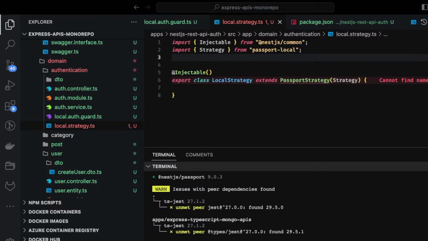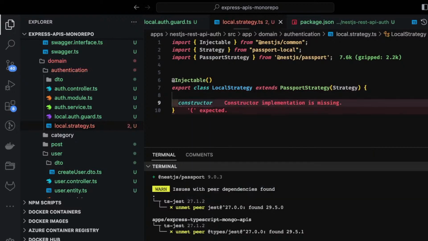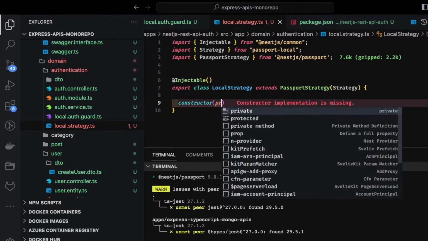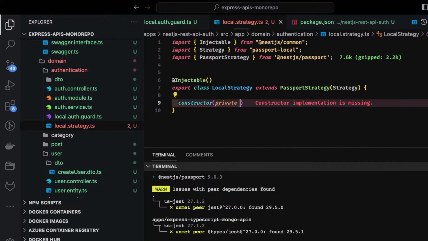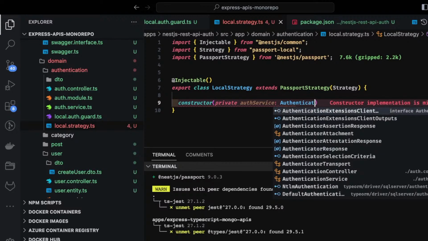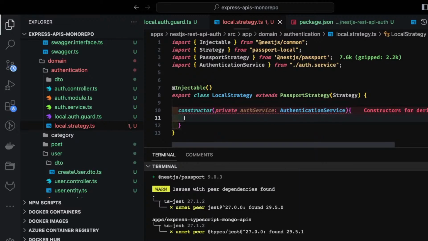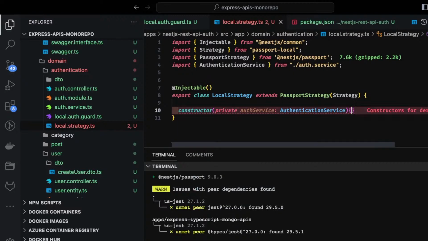So I will just import this passport strategy from nestjs passport, and here it is going to have a constructor. Inside the constructor we are going to inject our authentication service. And then here it is going to call the parent class constructor